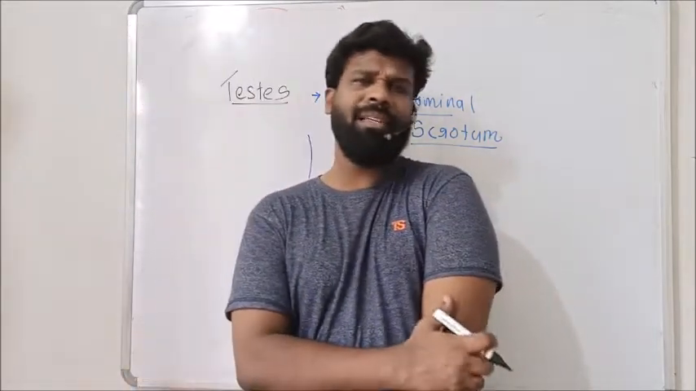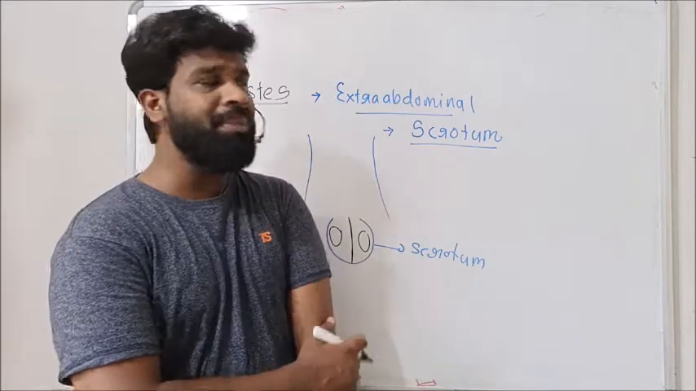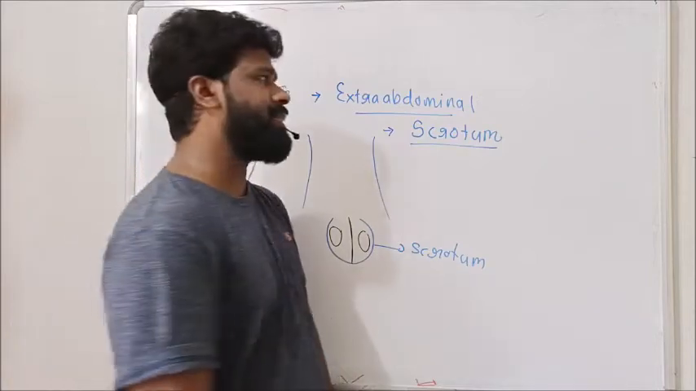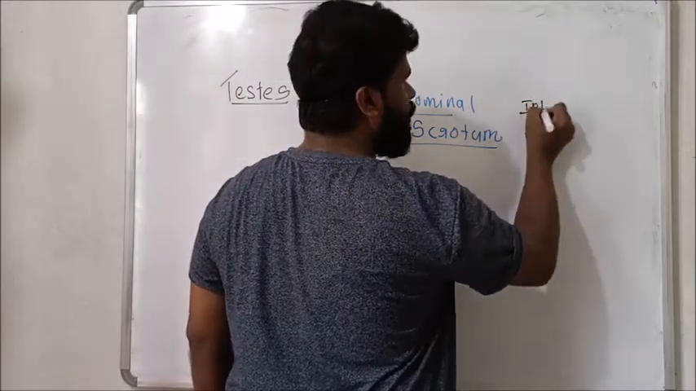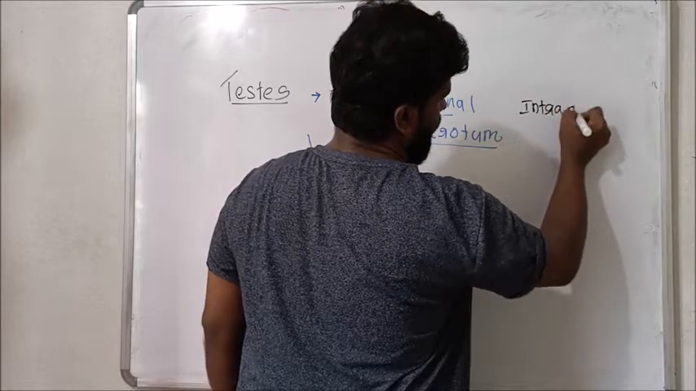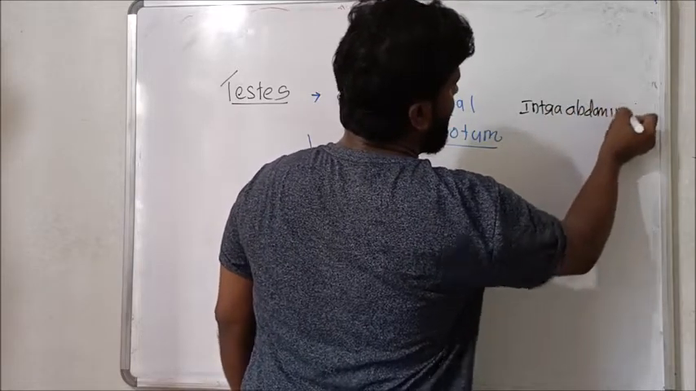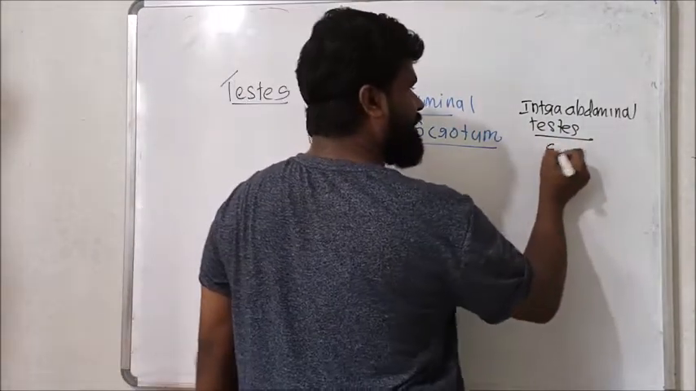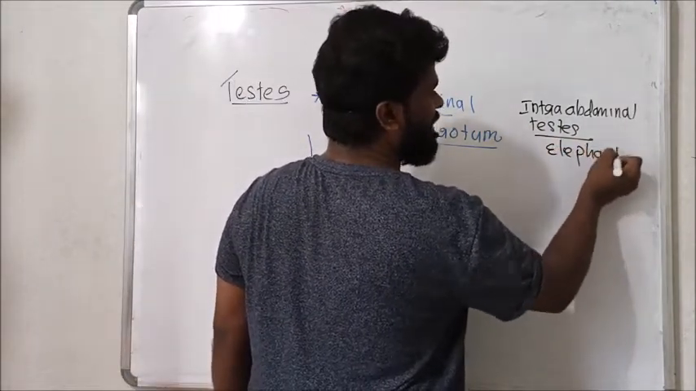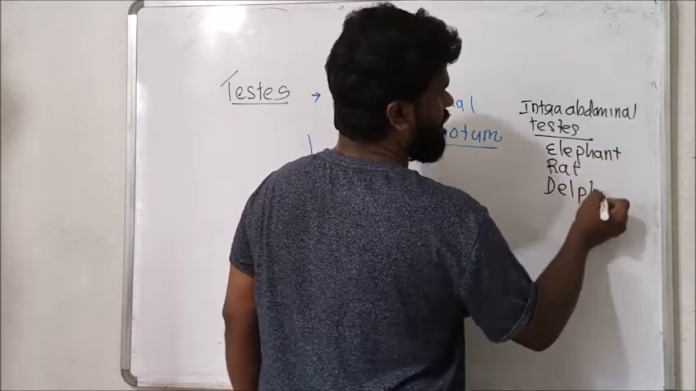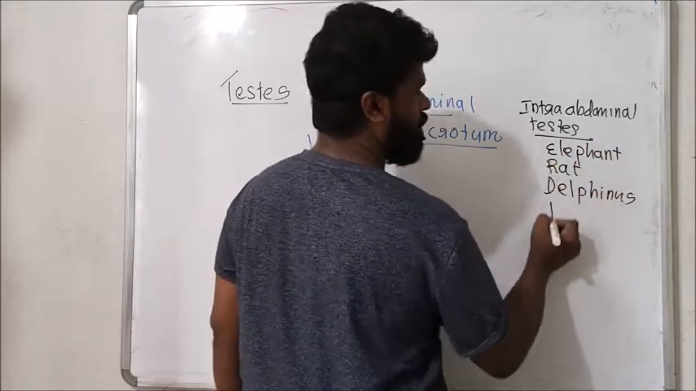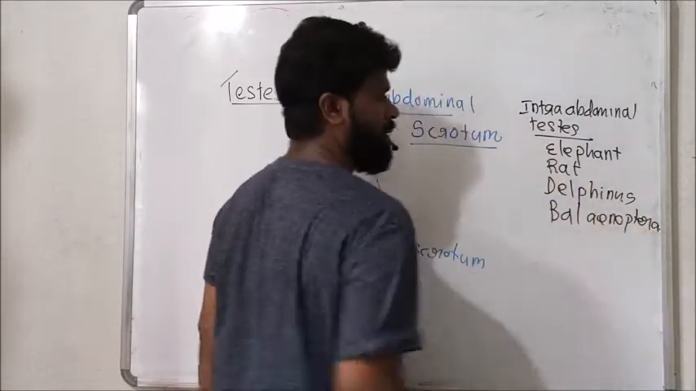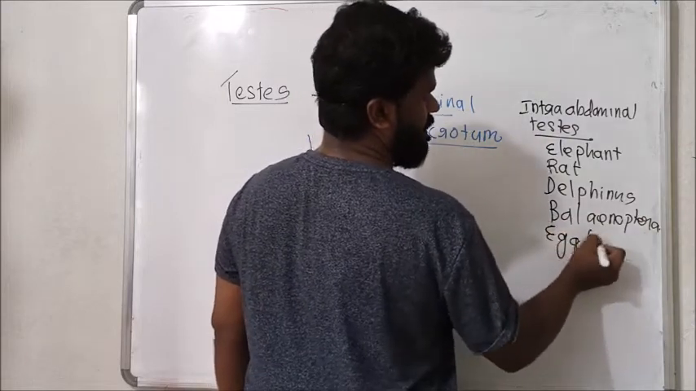And these extra-abdominal testes are not only seen in humans. Most of the mammals have extra-abdominal testes. But in some mammals, intra-abdominal testes are also seen. Intra-abdominal testes are seen in animals like elephant, rat, Delphinus or dolphin, Balaenoptera or blue whale, and egg-laying mammals.